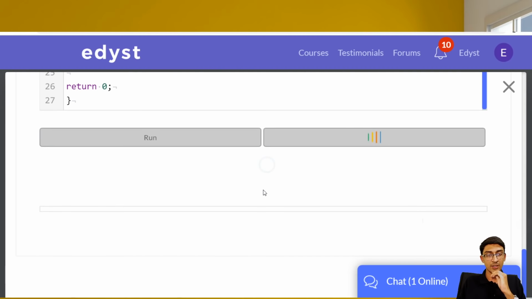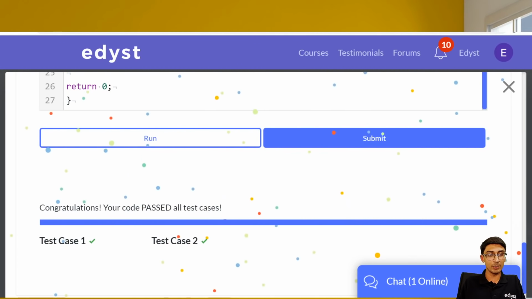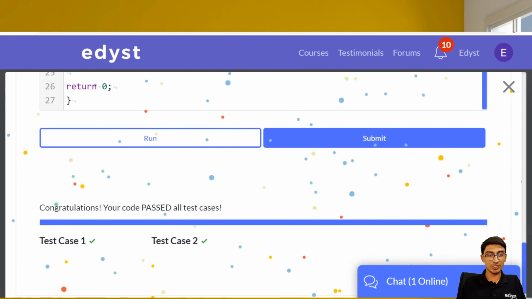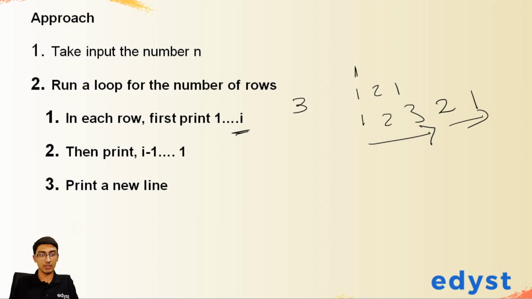Let us submit it and try to see whether it works or not. Okay, that was quick. It worked out really quickly. I have not seen these questions beforehand. But yeah, just to show you that if you think about it logically, it's not going to be really difficult. We wrote down the approach first, and then we started writing the code. If you think in this logical manner, then it's going to be really easy for you to break it down into the different code parts.